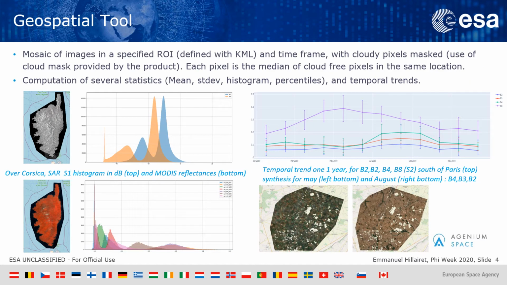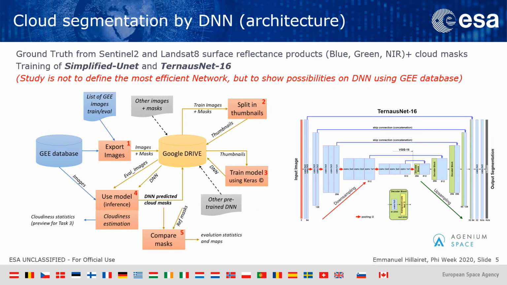The geospatial tool has been developed to compute statistics over a region of interest on a mosaic of acquisitions, taking into account only cloud-free pixels. Provided statistics are mean, standard deviation, percentiles, histograms, and temporal trends, as you can see an example on the right side of this slide. Now let's talk about cloud segmentation with DNN.